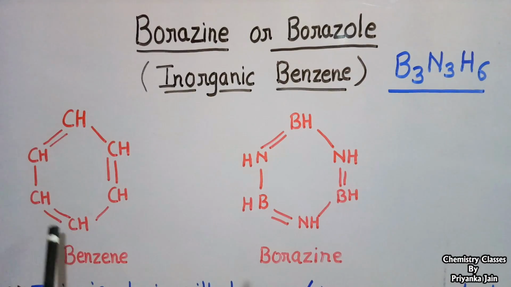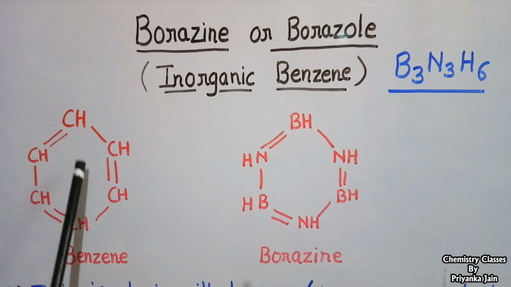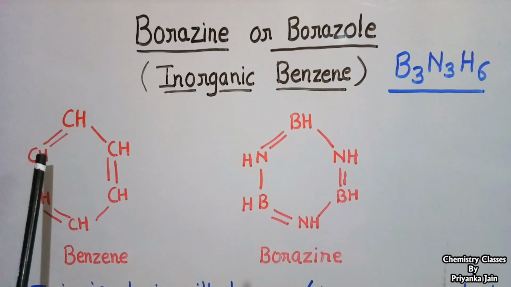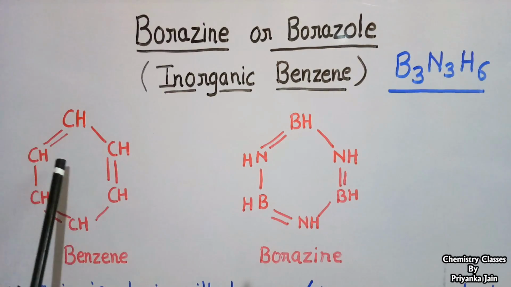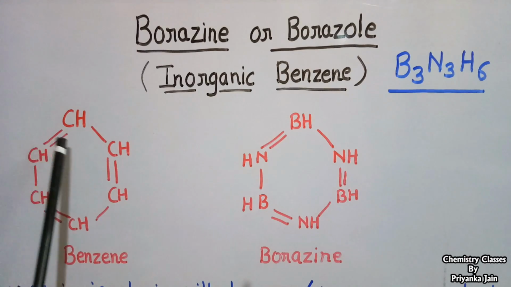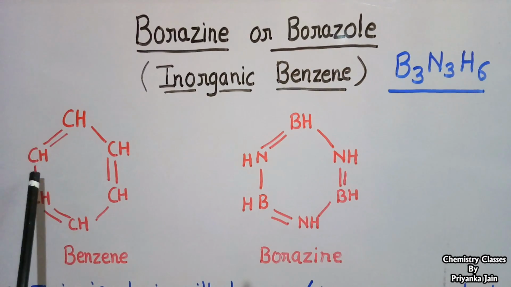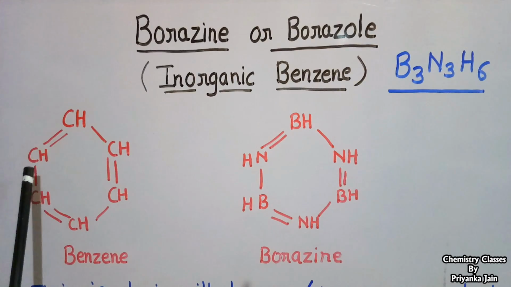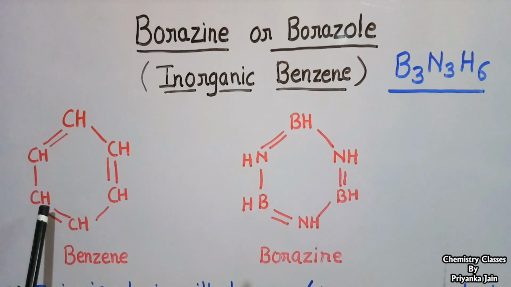In benzene there are 6 carbon atoms and 6 carbon to hydrogen bonds. There are 3 double bonds and the single bonds. But actually these 3 double bonds are not fixed. These double bonds are resonating between the carbon atoms, and hence all the bonds are equal. It means they have partial double bond character and partial single bond character, and hence all the bonds are the same. And benzene has a resonating structure.